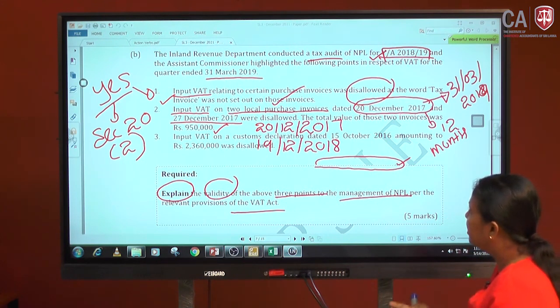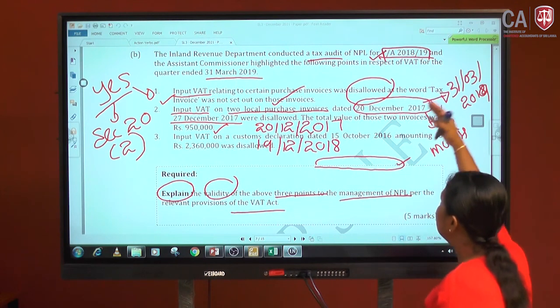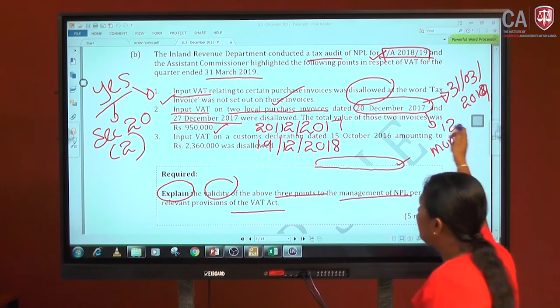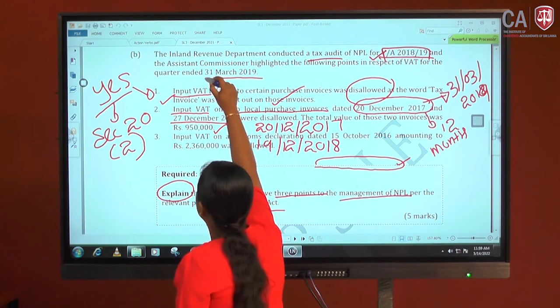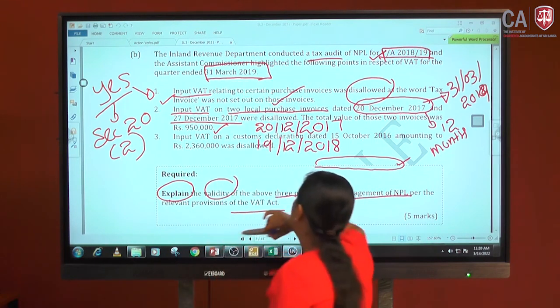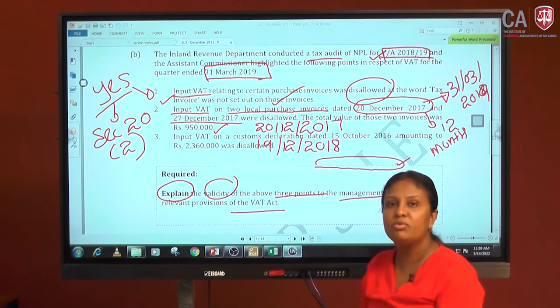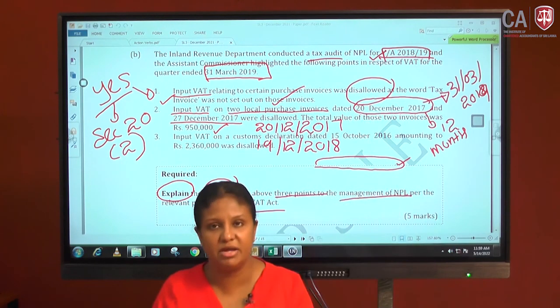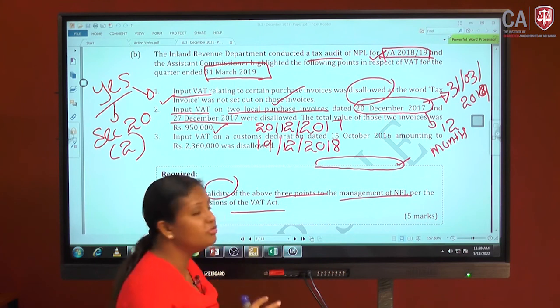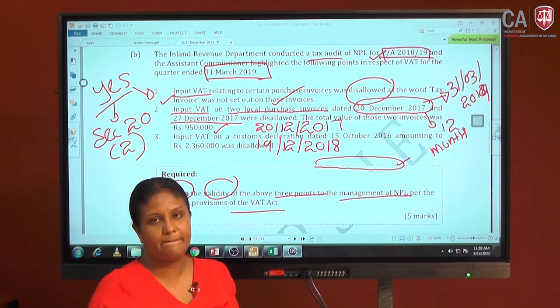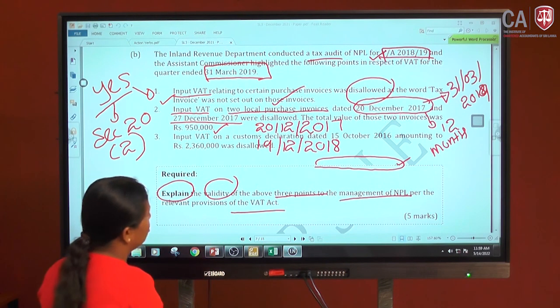However, these two invoices were claimed in the quarter ended 31st March 2019. The question is, can we claim it? The answer is no. How to write the answer? Why are you saying no?